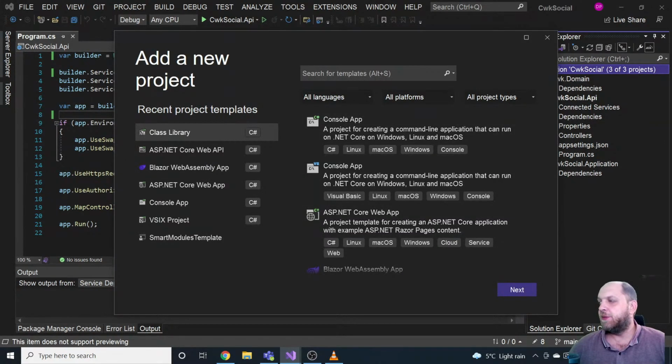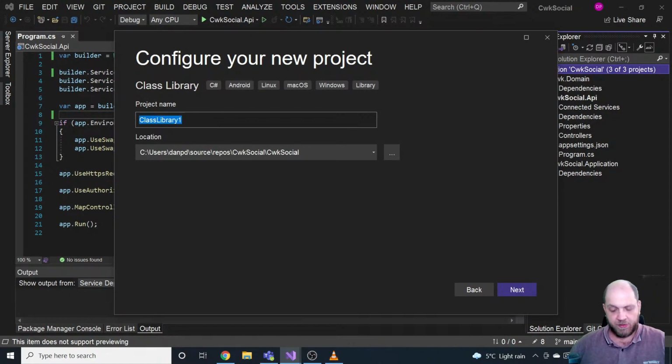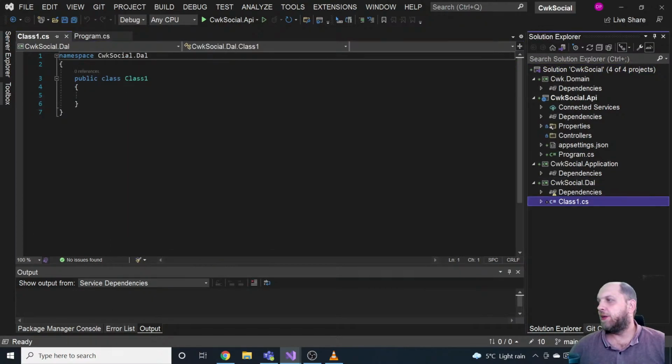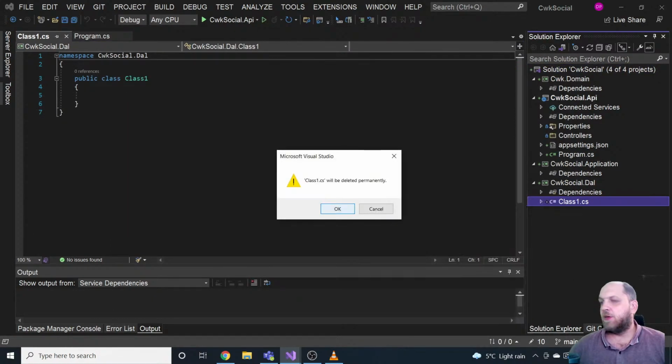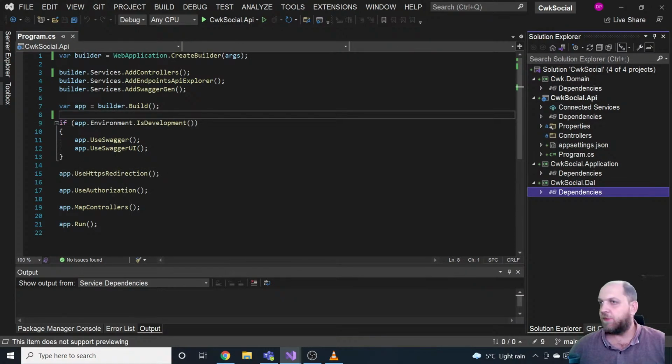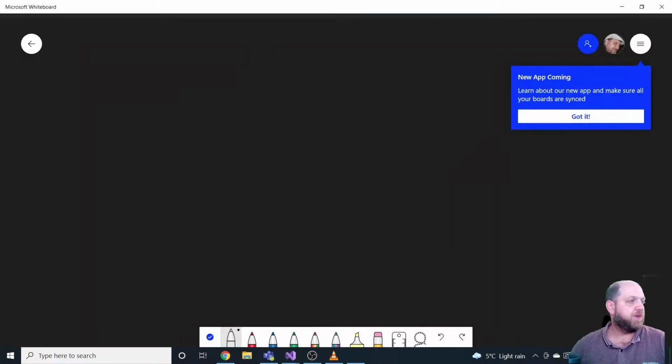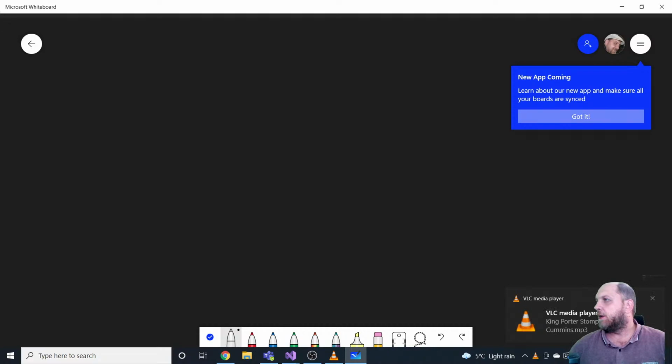So once again, it will be a class library. It will be social.dal, so data access. And that should be it. So we have also created that one. So coming back to your question, James, as you were asking about CQRS, let me just set up a little bit here, because I would like to use the whiteboard.